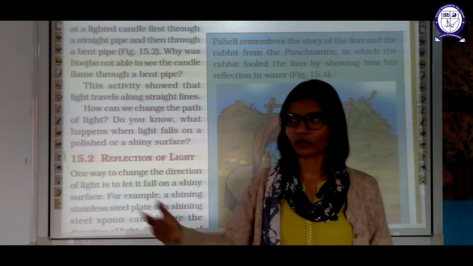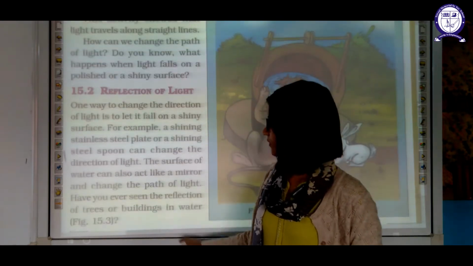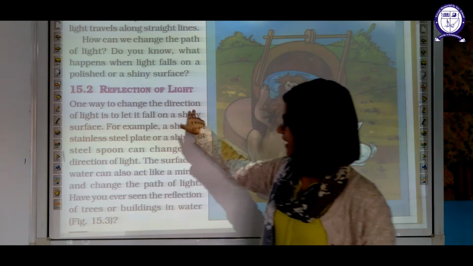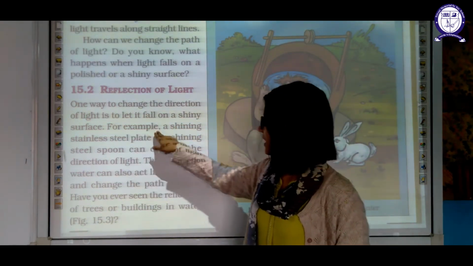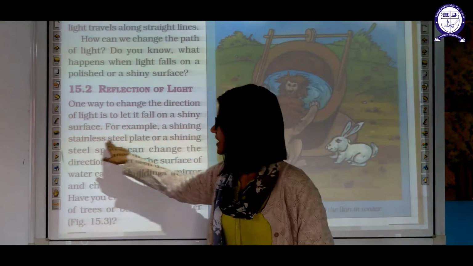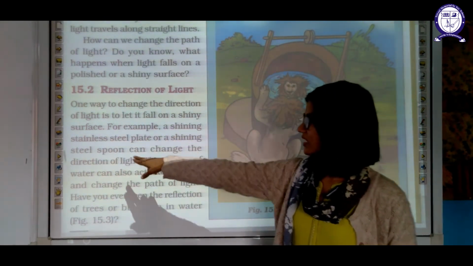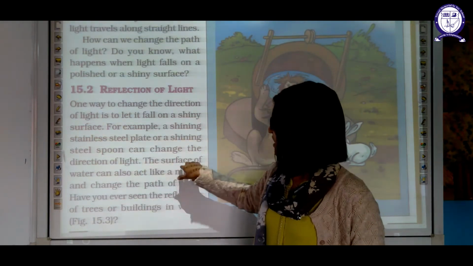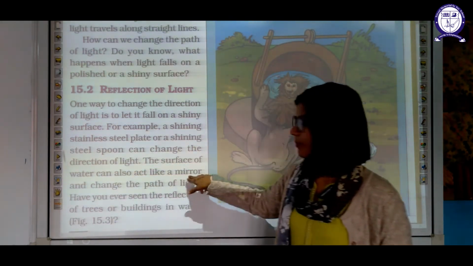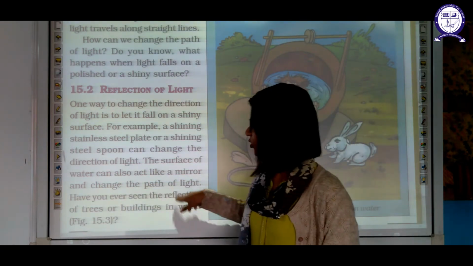Bouncing back of light. Okay, one way to change the direction of light is to let it fall on a shiny surface. For example, a shiny stainless steel plate or a shiny steel spoon can change the direction of that light easily. The surface of water can also act as a mirror, okay, and change the path of light.